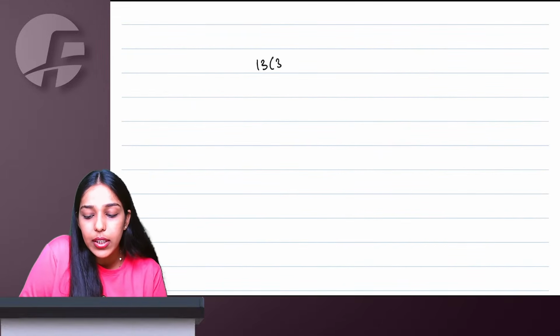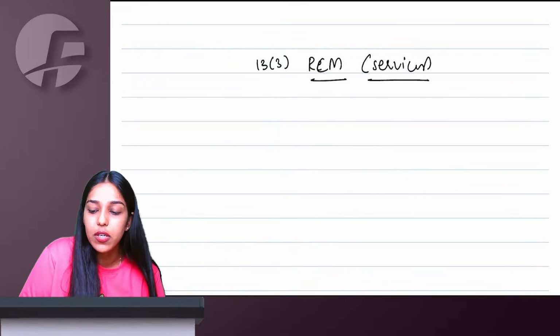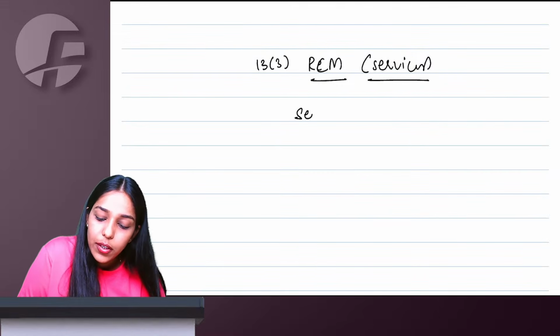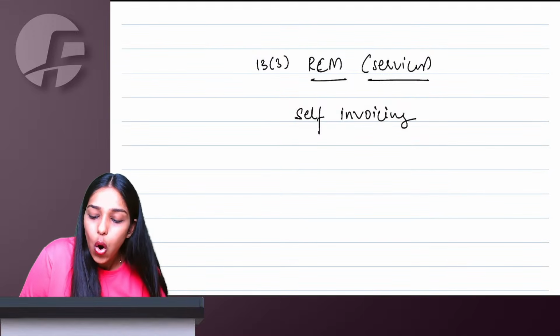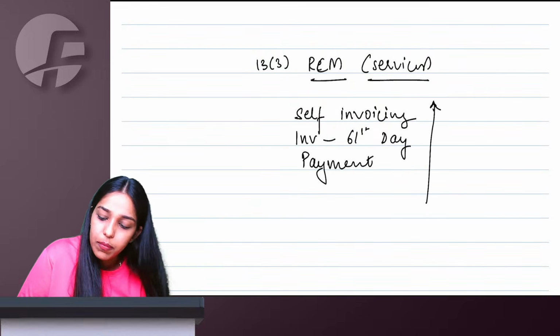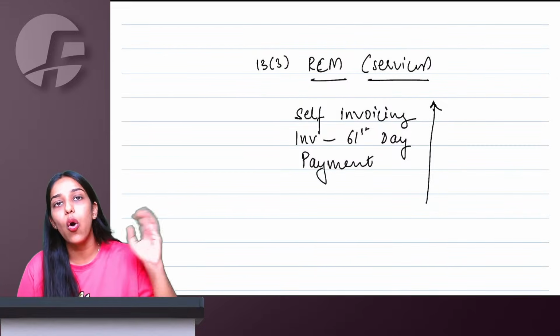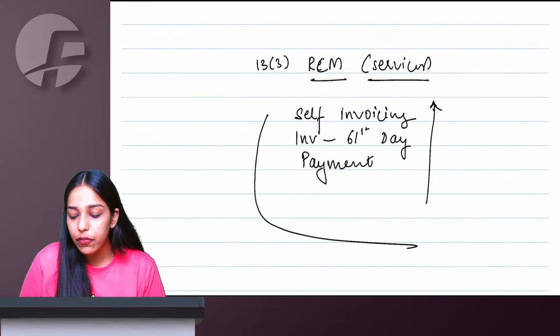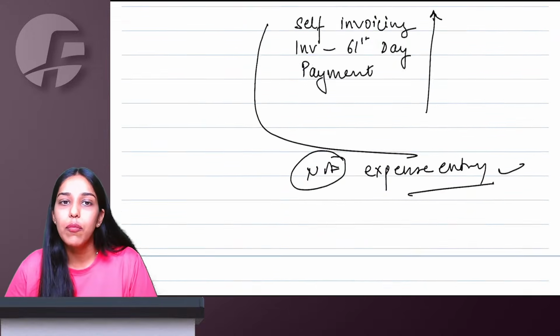Right. Talking about 13.3, services reverse charge mechanism. You don't physically receive the services, so the receipt point will not come. But you can issue self-invoicing if taking from an unregistered person. So the self-invoicing date, or if the supplier has issued an invoice, then you can calculate the 61st day from there, or payment. Whichever is earliest will be your time of supply. Self-invoice, 61st day from invoice issued by supplier, or payment, whichever is earlier. Again, if nothing is available, then last option, whenever you are recording your expense entry in the books, that becomes your time of supply.